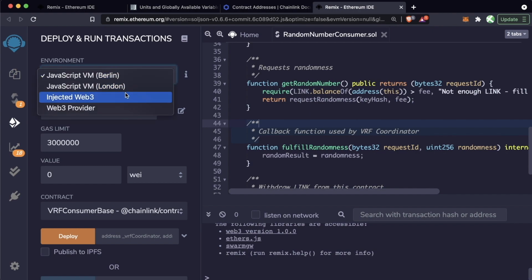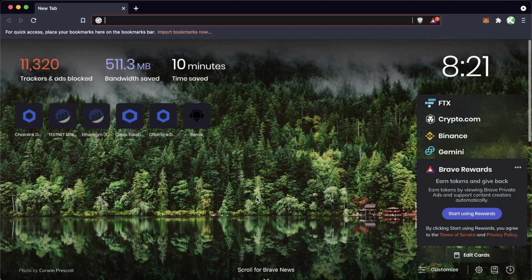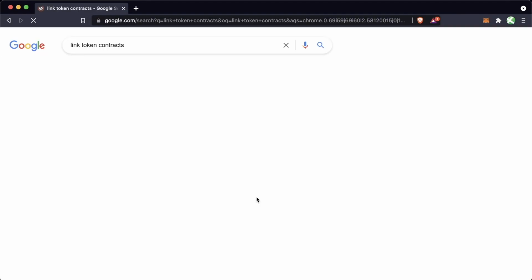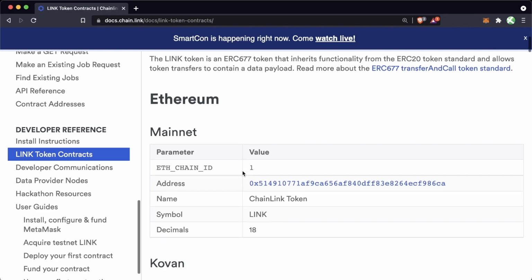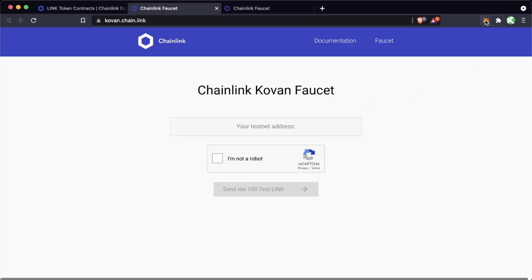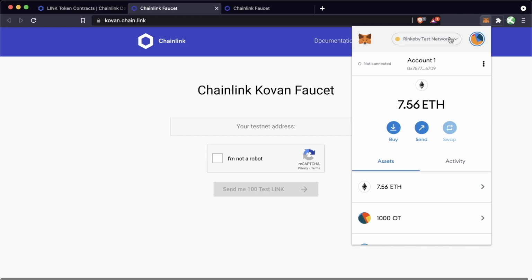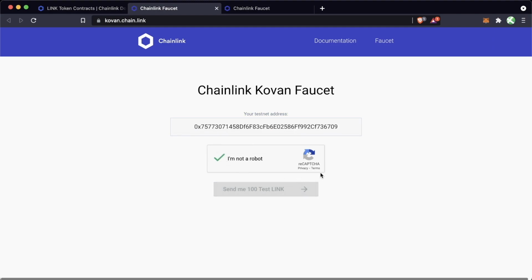So we're going to switch to our injected Web3, and since we're now swapping to a new test network, this means that we have to get testnet ETH and testnet link again. We can always look for the link token contracts page to find the most up-to-date faucets. So we'll scroll down, we'll find Kovan. Looks like this is the testnet link faucet and the testnet ETH faucet. So here's our Kovan faucet. We'll just want to switch from Rinkeby to Kovan. We'll grab our address, paste it in, send me 100 test link.